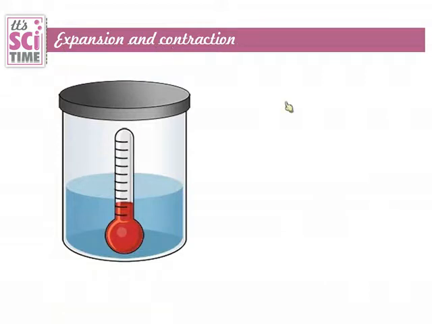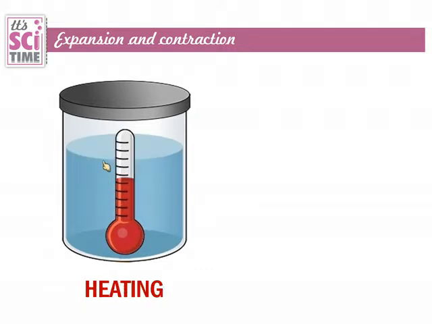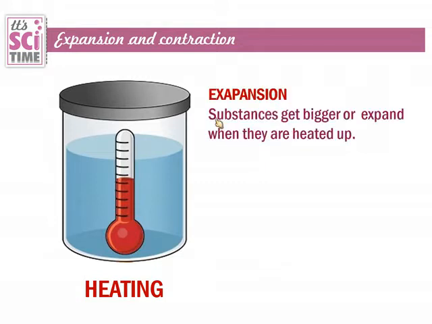Expansion and contraction. Here there is some amount of water filled in this vessel. Temperature stays low, and when we heat this up, what happens? When heating this, the volume increases, or the size of the material increases. This is described as expansion. Remember the term expansion. Expansion means substances get bigger or expand when they are heated up.